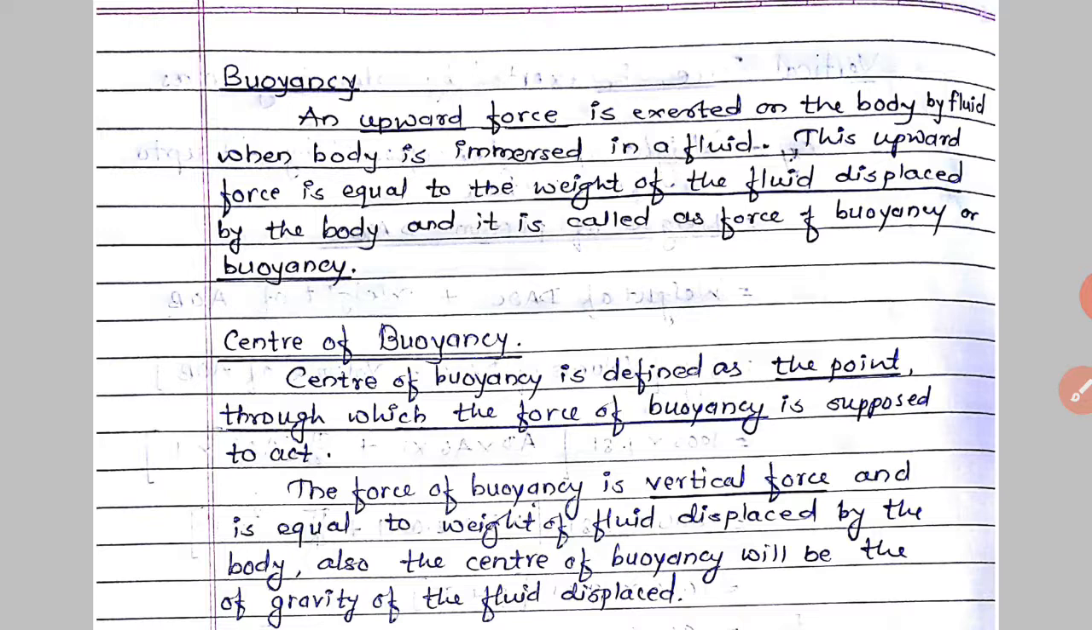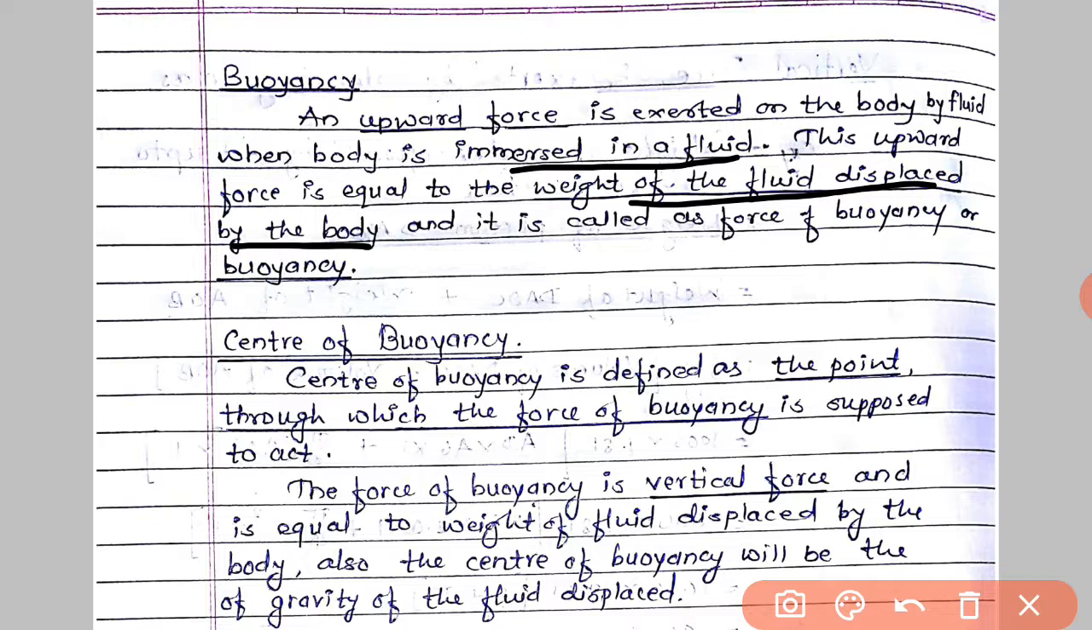Suppose we throw an object in water, then an upward force is acted on that object by the water. That force is buoyancy. So, an upward force which is exerted by a fluid on a body when it is immersed in liquid or fluid is called the buoyancy force. Buoyancy force acts vertically upward on the body. This upward force is equal to the weight of the fluid displaced by the body, and it is called the force of buoyancy, or simply buoyancy.